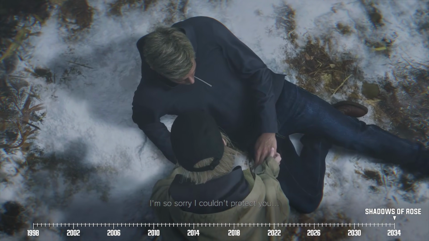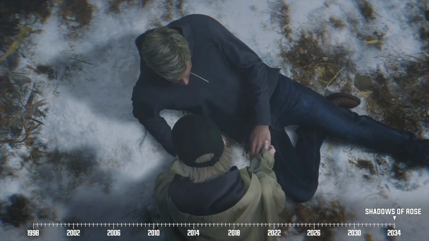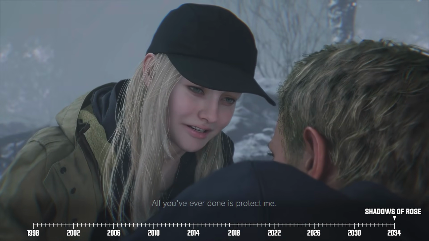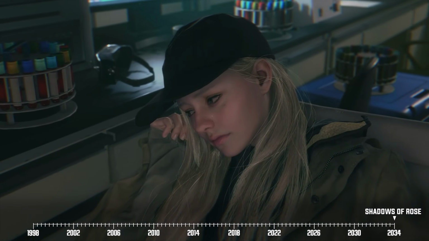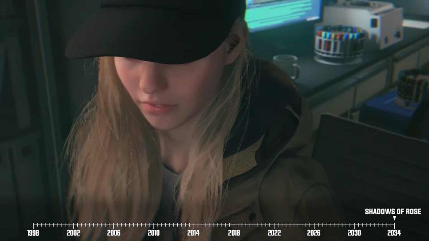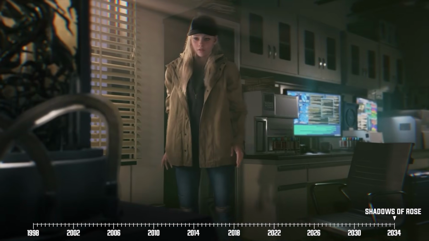Regardless, Ethan is happy and proud of the woman she's become. Now, accepting of her own superhuman abilities, Rose says a heartfelt goodbye to her dad as she returns to the real world, now with a renewed sense of purpose. Resident Evil Village ends a week after Rosemary's adventure in the realm of consciousness.